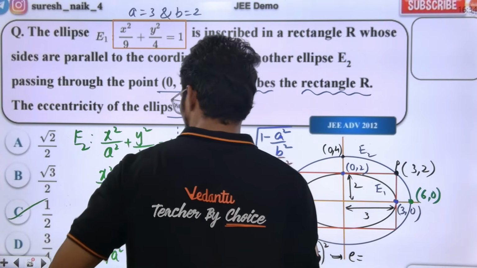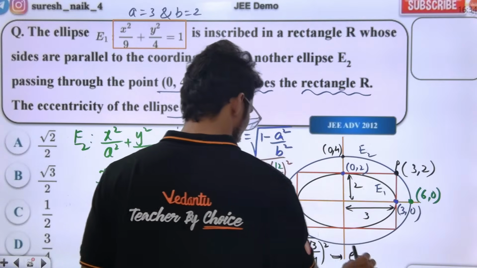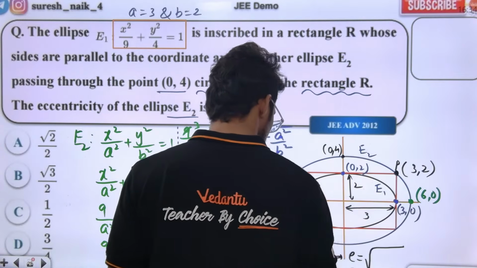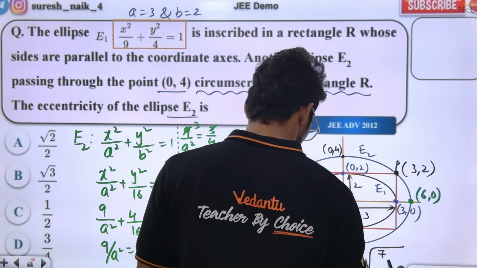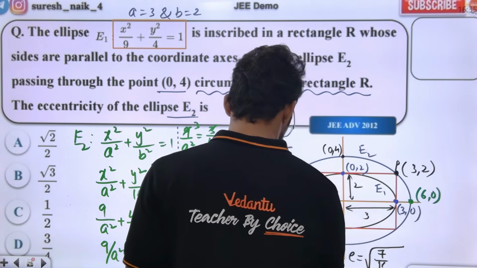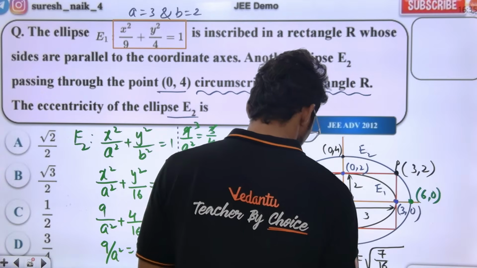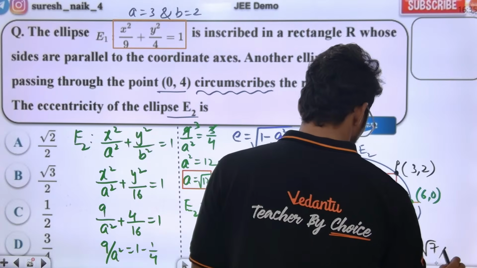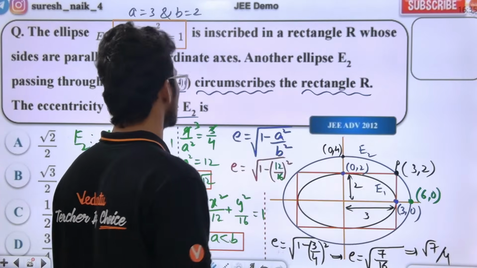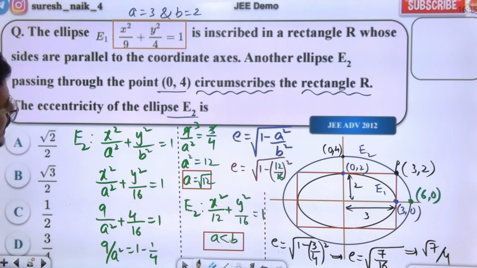Oh, wrong. Wait. I think we have to do it properly. 16 minus 9. So 16 minus 9 is how much? 7. 7 by 16. Check. 16 minus 9. So I'm getting root 7 by 4. Root 7 by 4 is still not matching. Something is off. A is less than B.